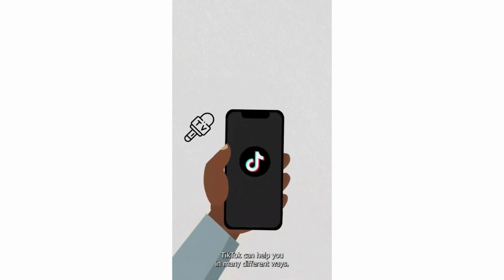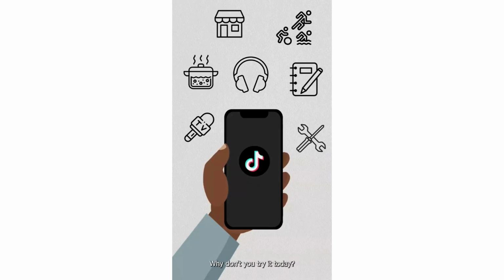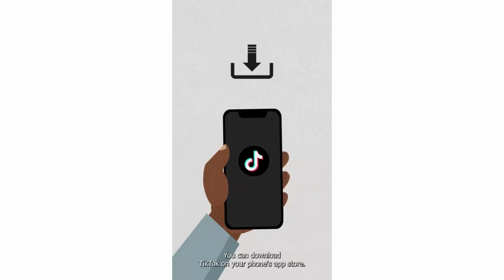TikTok can help you in many different ways. Why don't you try it today? You can download TikTok on your phone's app store.